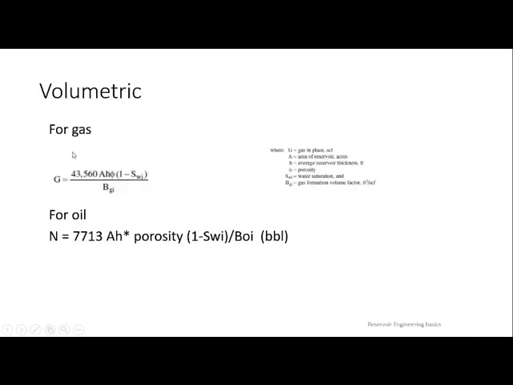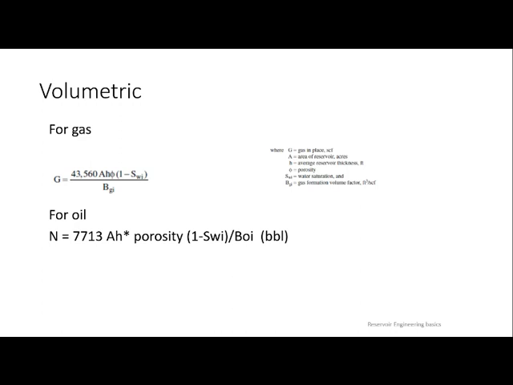First one, volumetric. For gas, this is the formula: G is equal to 43,560 times A, which represents the area of your reservoir, that should be in acres. H represents thickness, which should be in feet. Phi is porosity. 1 minus SWI is the saturation of water, and BGI is the formation volume factor of gas at initial conditions.